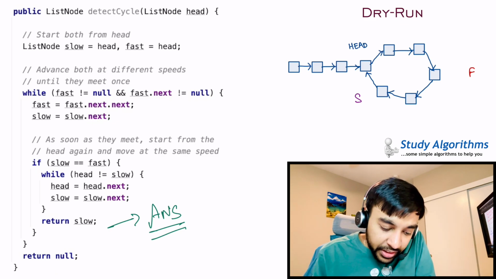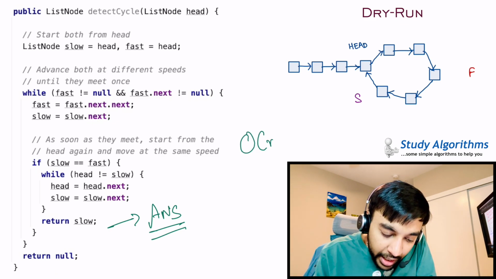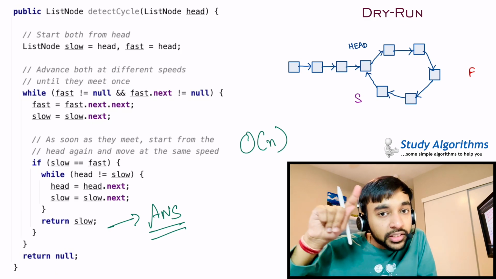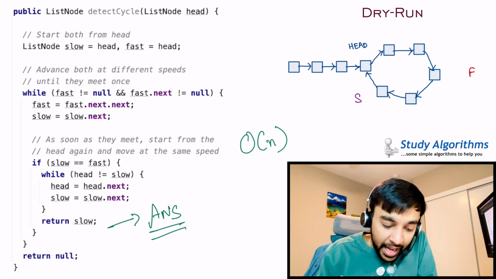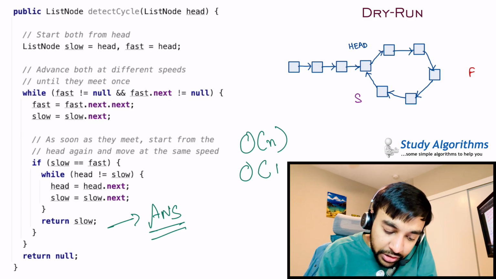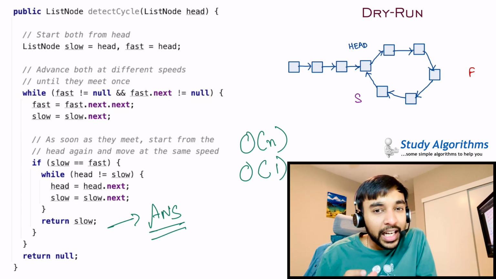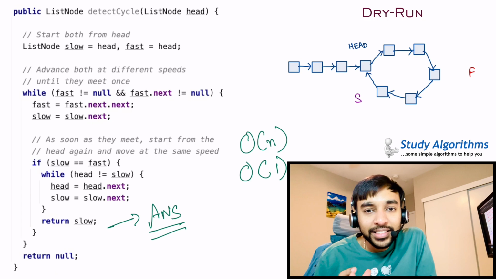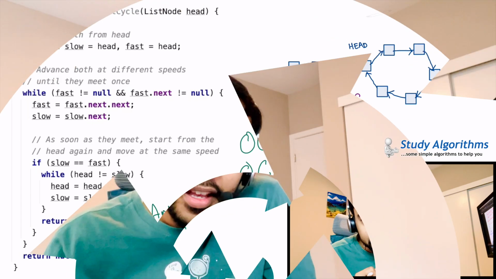The time complexity of this solution is order of n. That is because we are traversing through the entire list once. And the space complexity of this solution is order of 1. That is because you are not consuming any extra space to determine the solution. I hope I was able to simplify the problem and its solution for you.